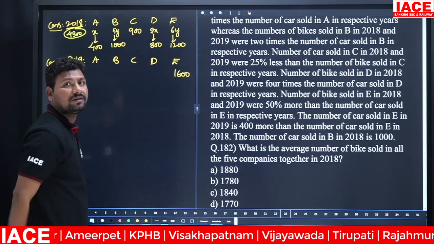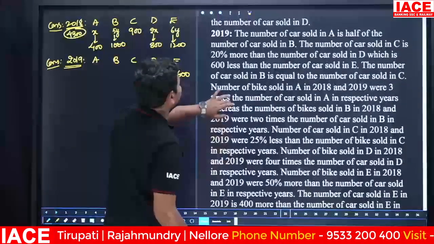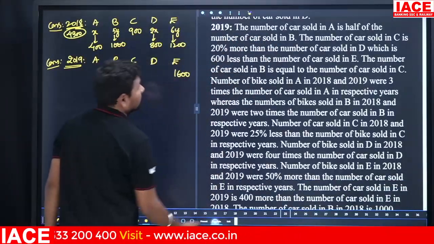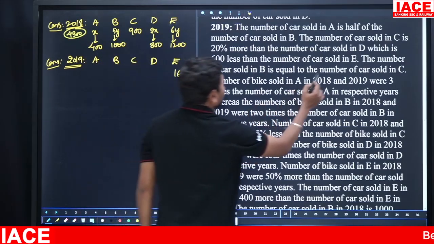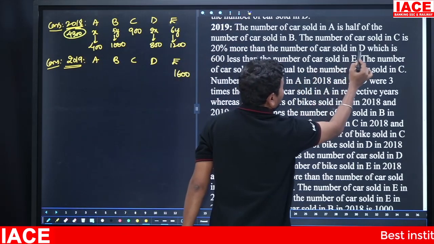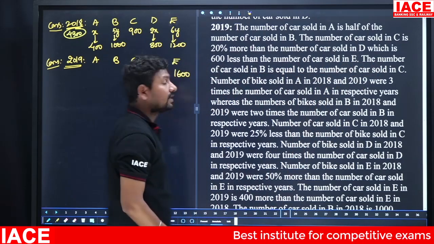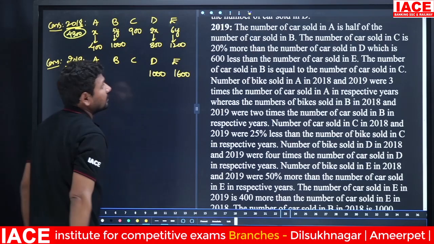Once we know this, we come back to the line that D is 600 less than the number of cars sold in E. E is 1600, which means D value is 1000.